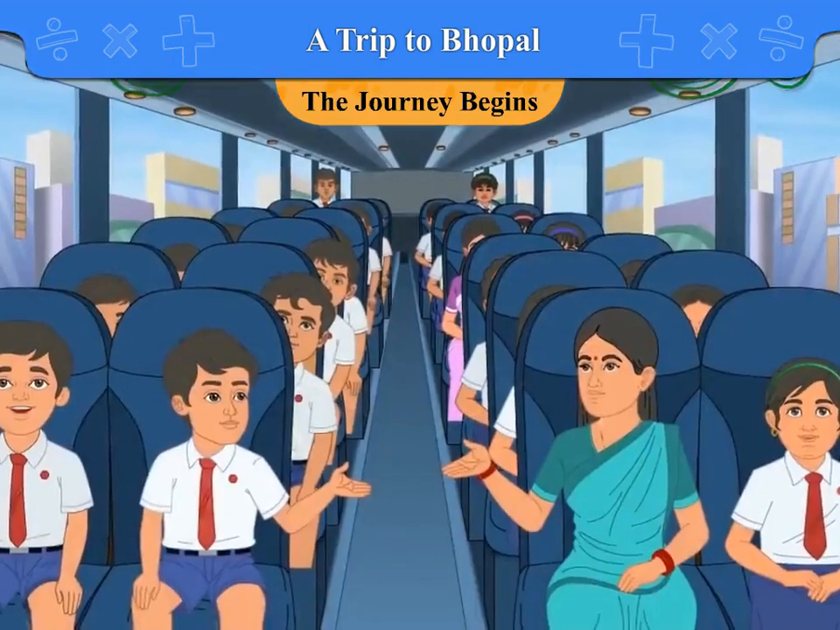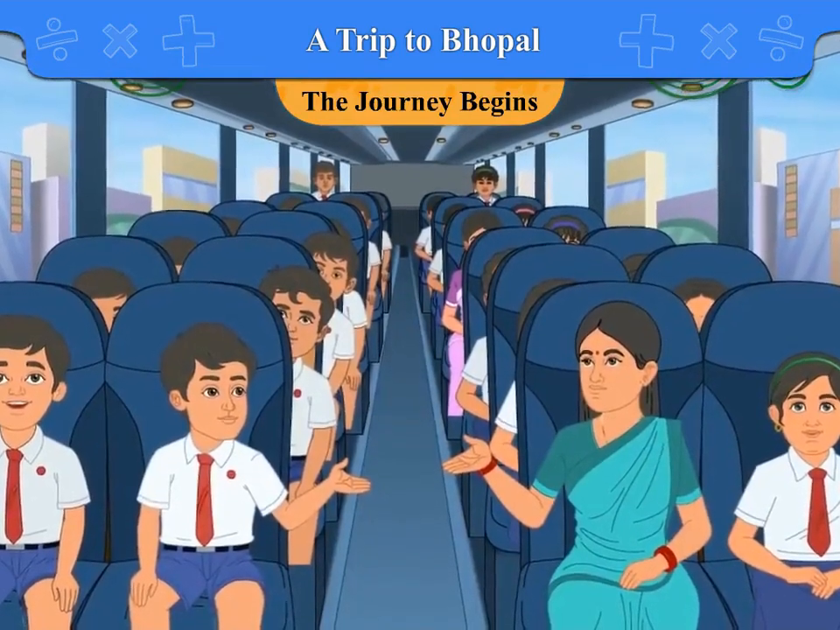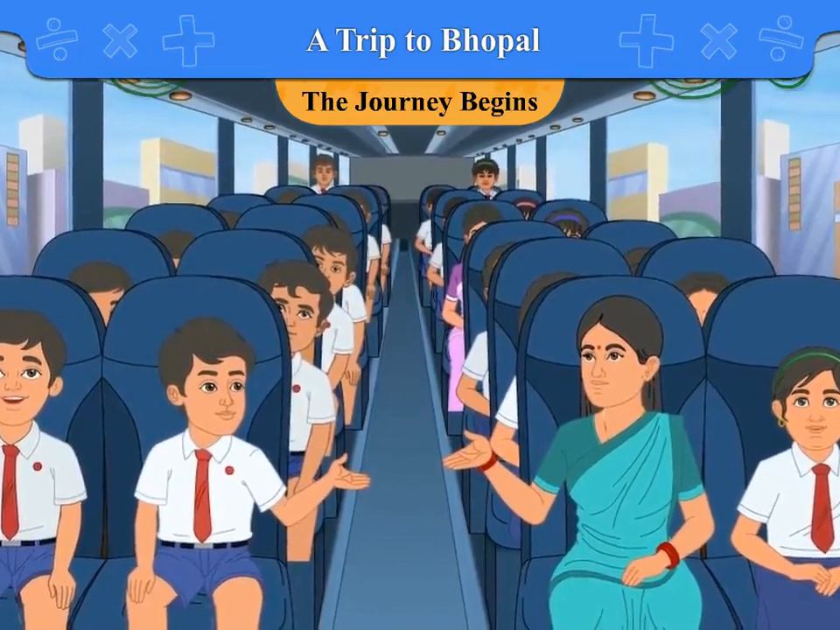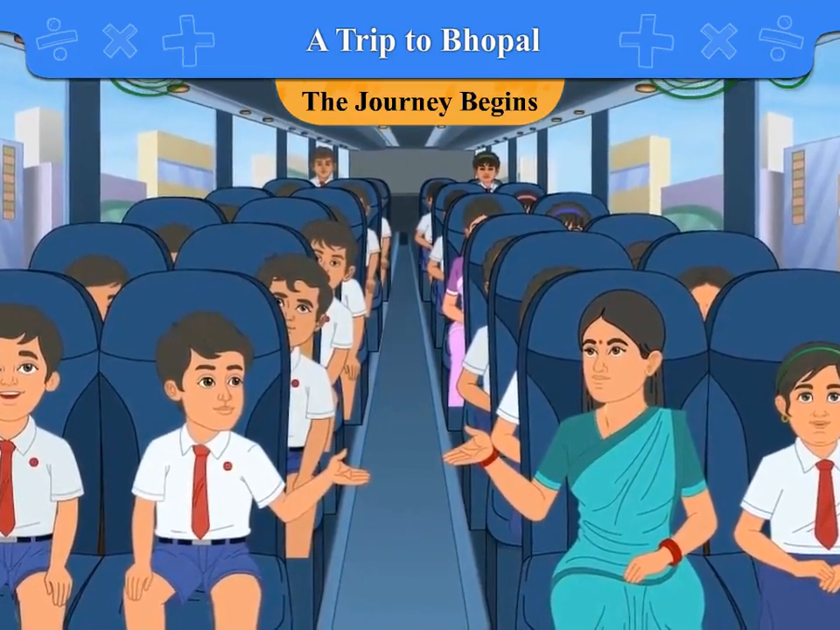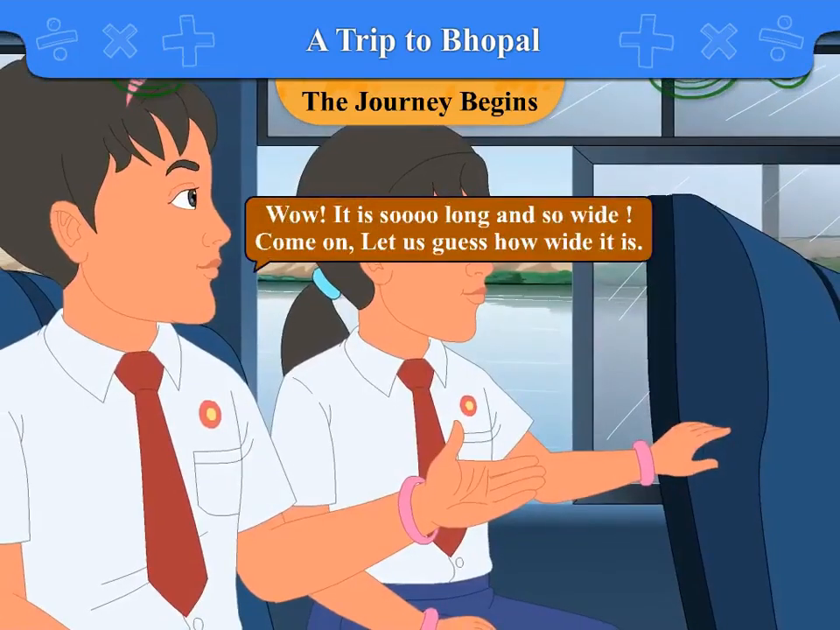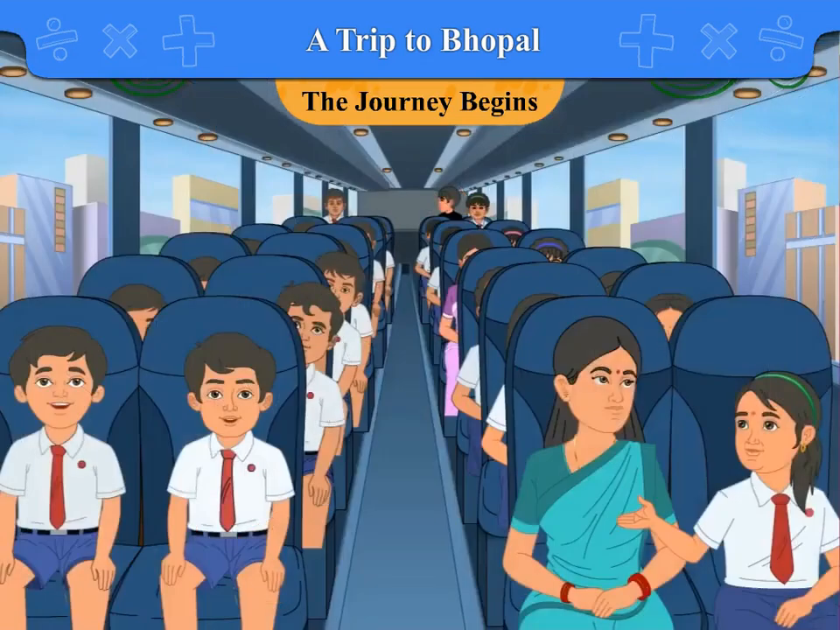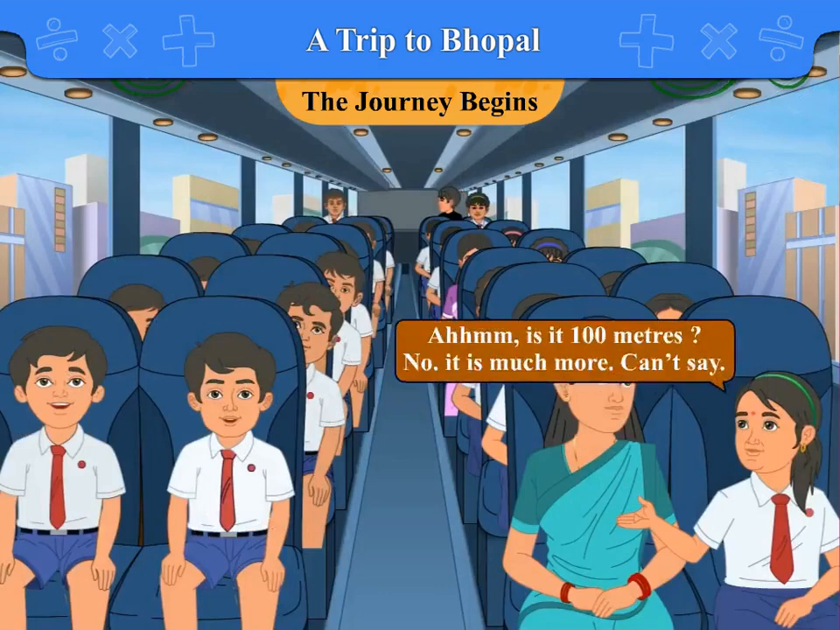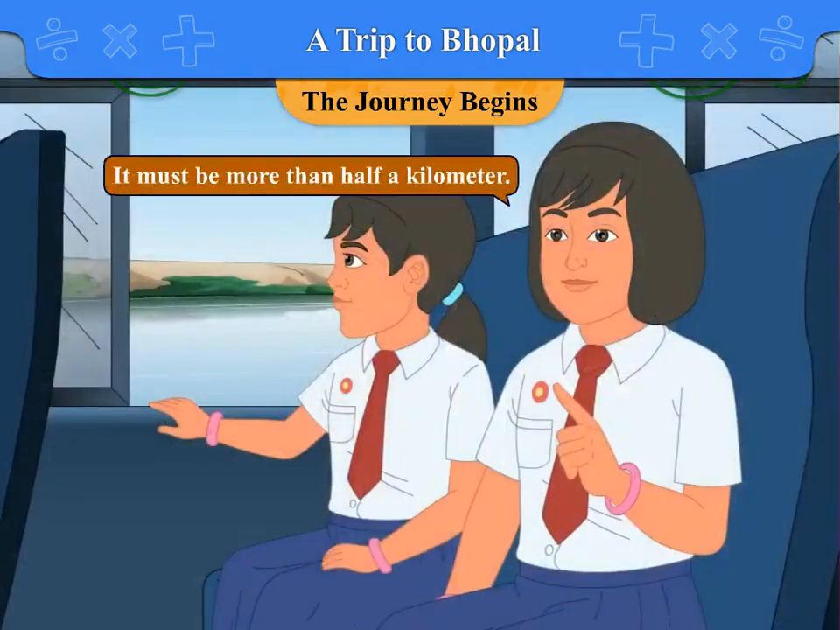As the students were chatting, Bahadur shouts, "Hey, look at the river Narmada." Everyone looks out the windows. Ruby says, "Wow, it is so long and so wide. Come on, let us guess how wide it is." Gopika says, "Is it 100 meters?" "No, it is much more. Can't say." Victoria says, "It must be more than half a kilometer."